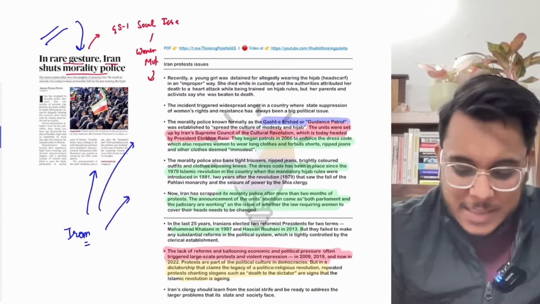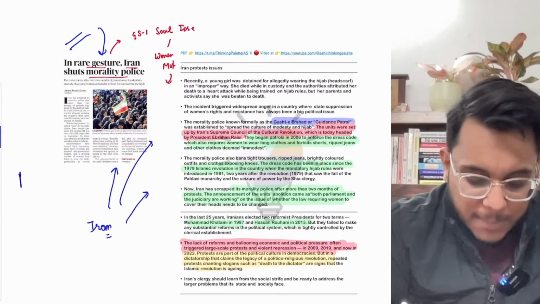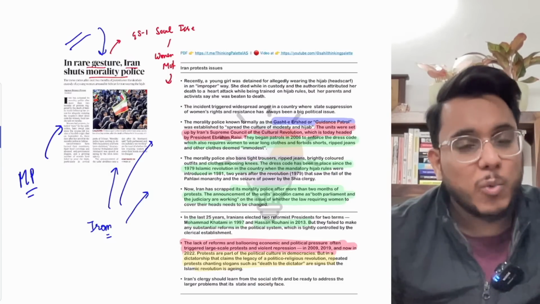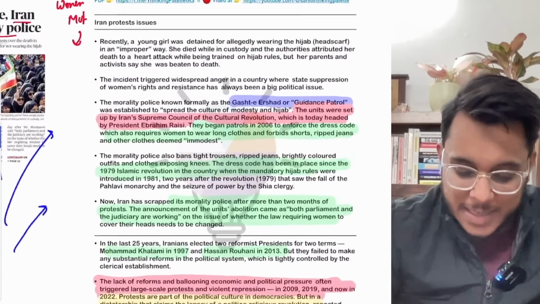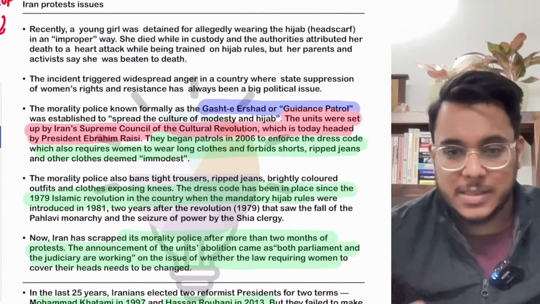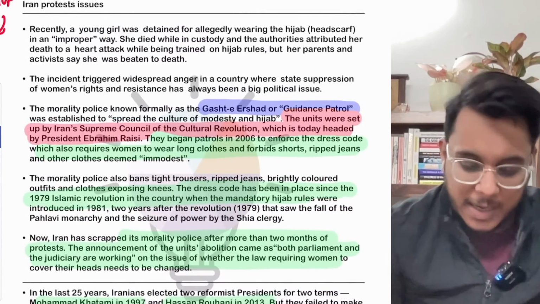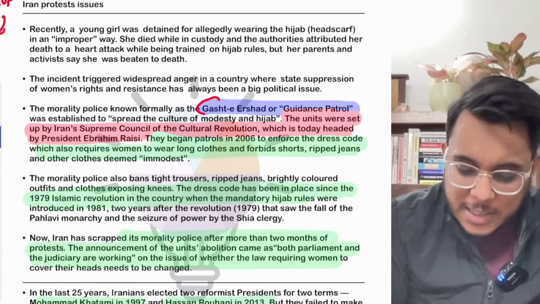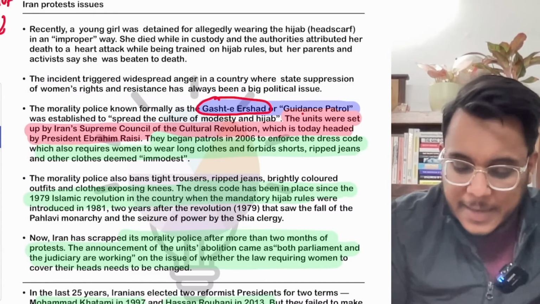Okay, and guys, in this entire scenario, the morality police of Iran came into the limelight. Now, what is the morality police? Basically, guys, when we talk about the morality police, I had given you the background also here in these notes. You can see that. Now, the morality police are called the Gasht-e Ershad, or the guidance patrol.